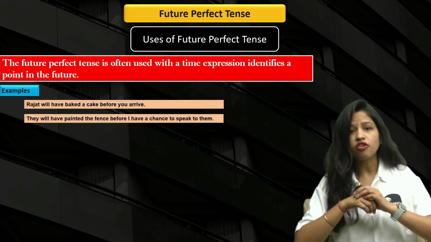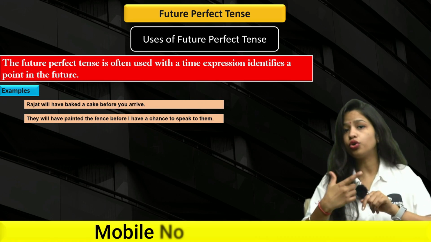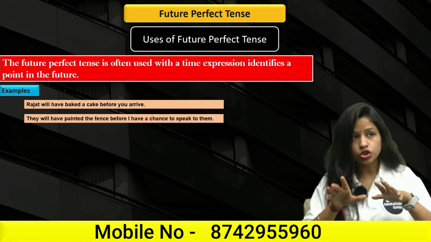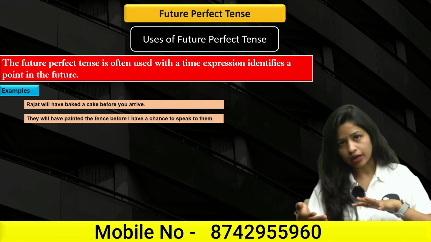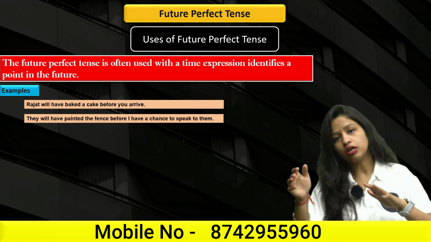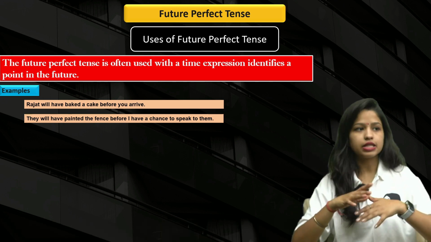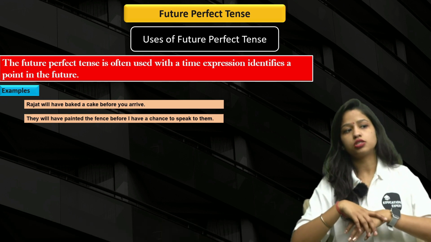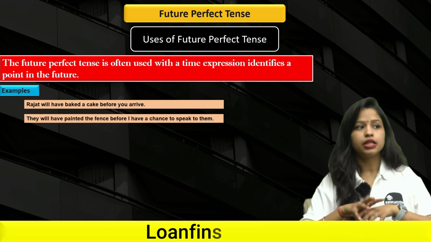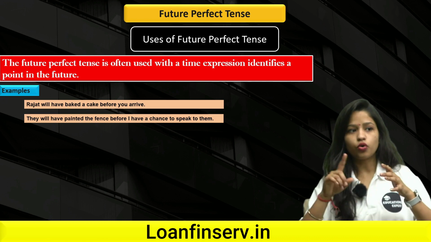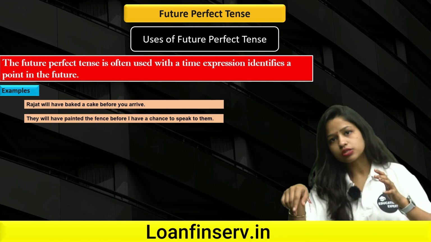Rajat will have baked a cake before you arrive. Now, before you arrive shows a time expression. Before you arrive, Rajat will have baked a cake. Clear? Next up we have: they will have painted the fence before I have a chance to speak to them. Clear? From before till to them, it shows the time expression.